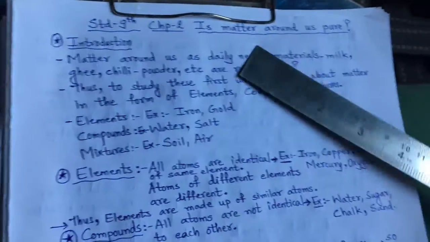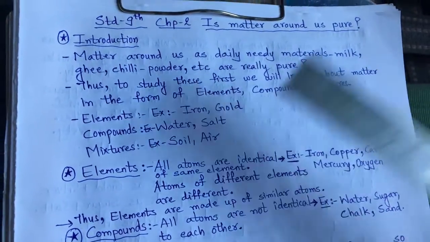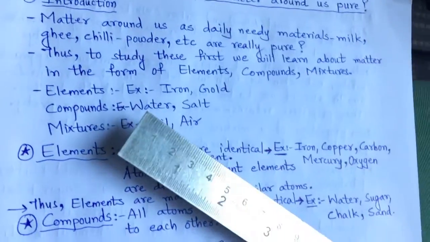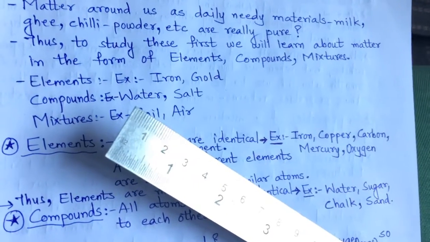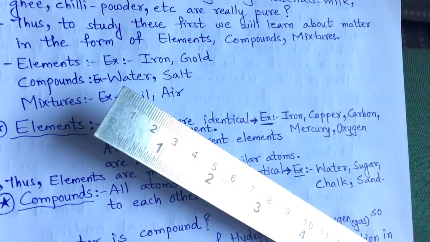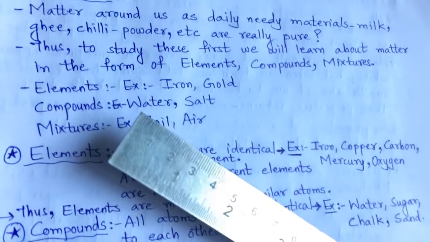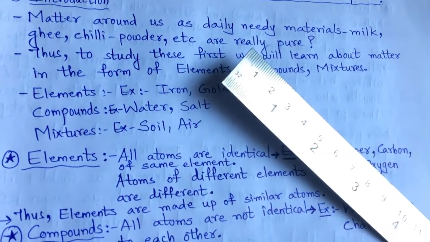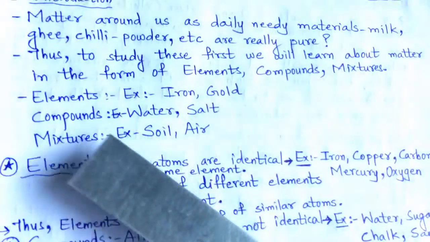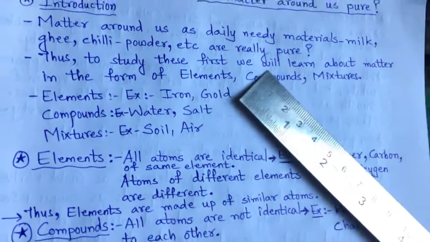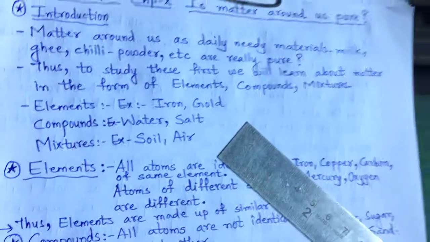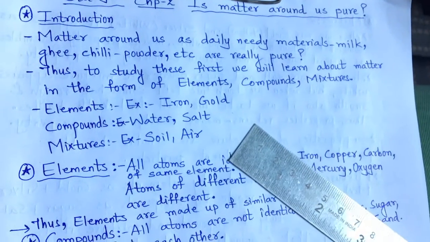Chapter 2: Is matter around us pure? Matter around us in our daily needs, like milk, ghee, chili powder, and many other things which we purchase from the market, are all really pure? To learn about this and to know about the purity of matter, we'll discuss in this chapter.